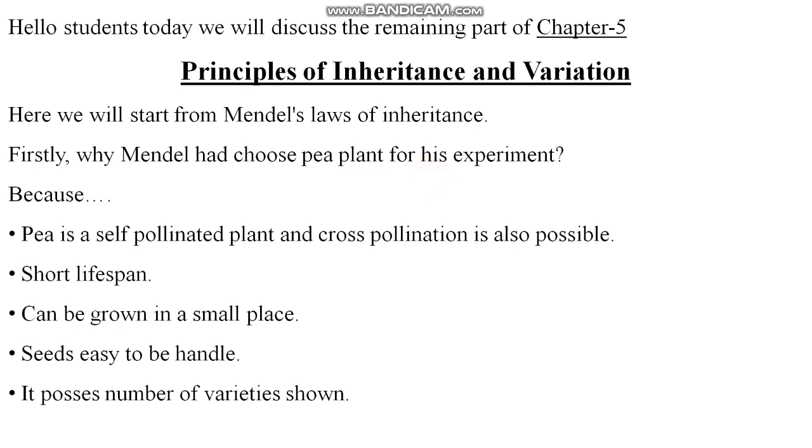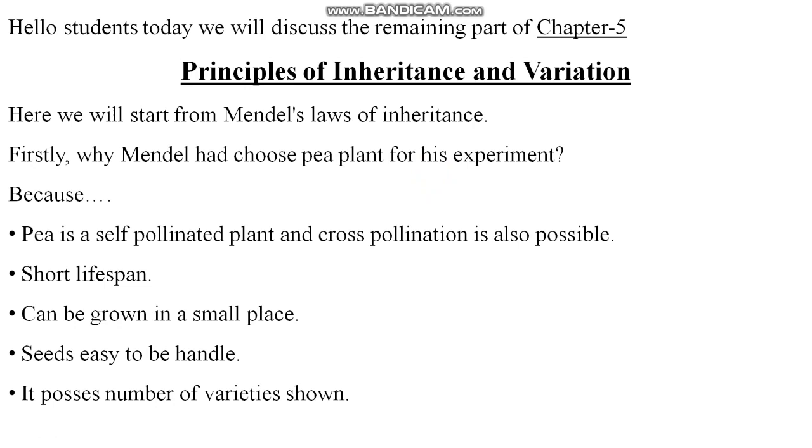So today we will discuss the remaining part of chapter 5, Principles of Inheritance and Variation. Here we will start from Mendel's laws of inheritance. We have already discussed some terminology in our previous class. I told you that Mendel performed his experiment on the pea plant.